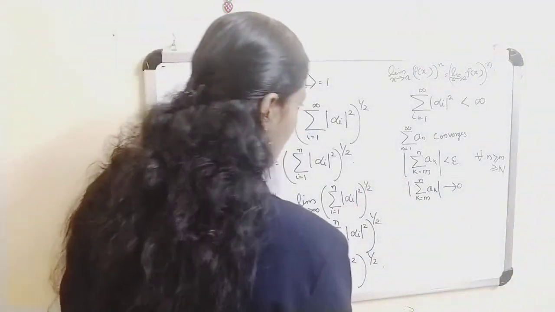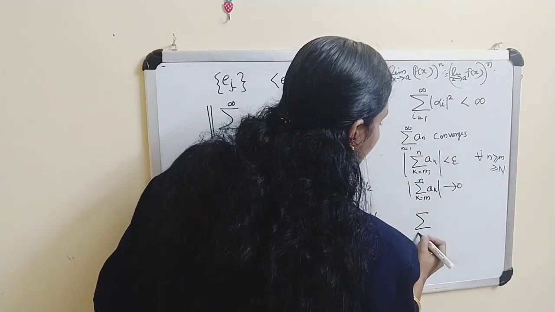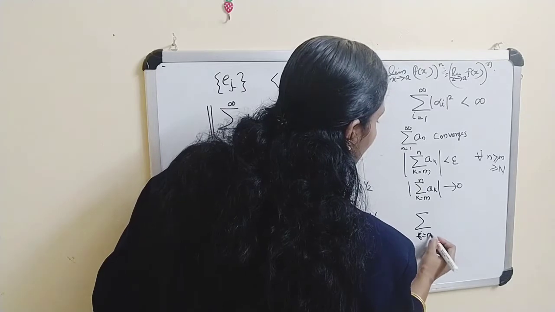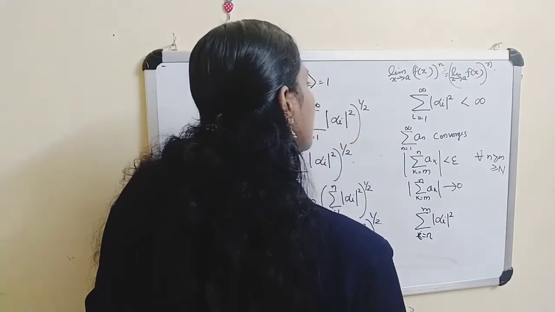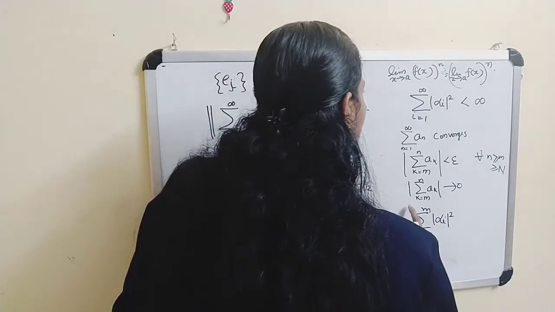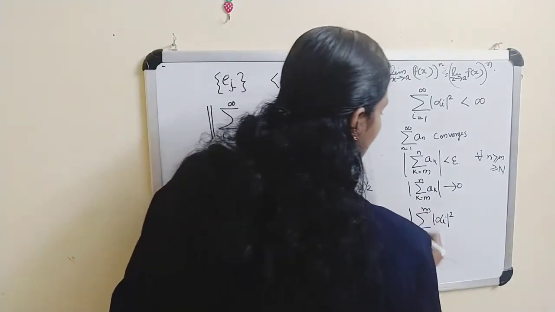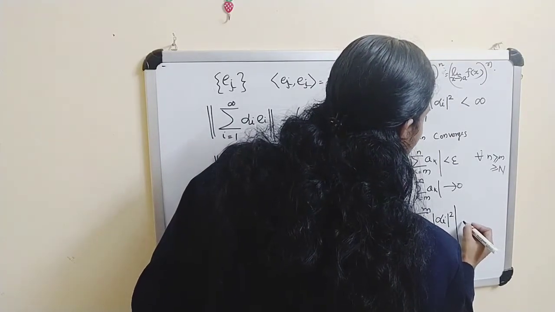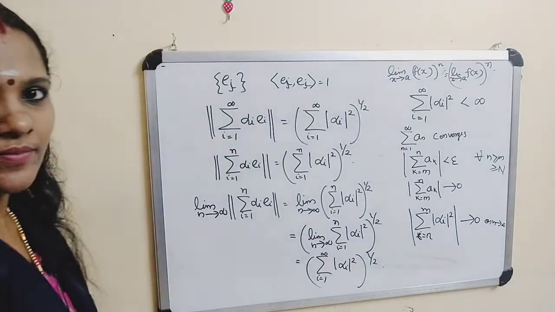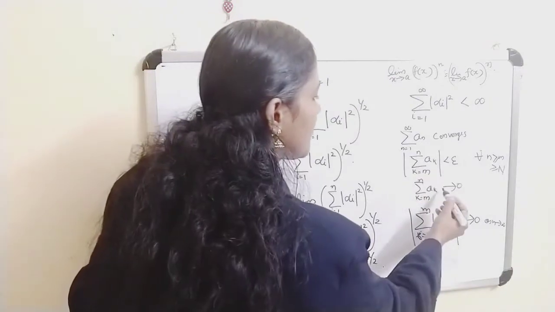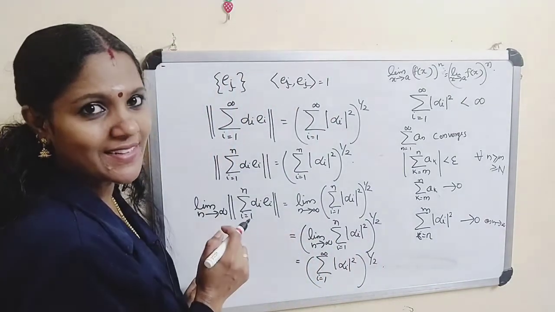Now this converges means we have sigma i equals n to m of |alpha_i|², and each term is a modulus. This term tends to 0 as n tends to infinity. Actually this is less than epsilon, this implies this tends to 0, therefore this tends to 0 as n tends to infinity.